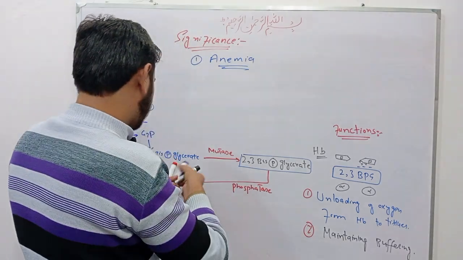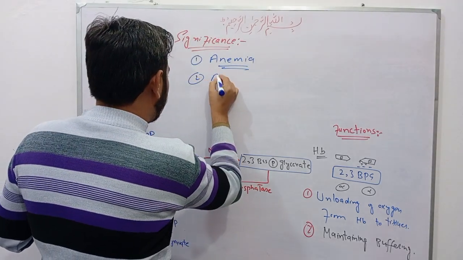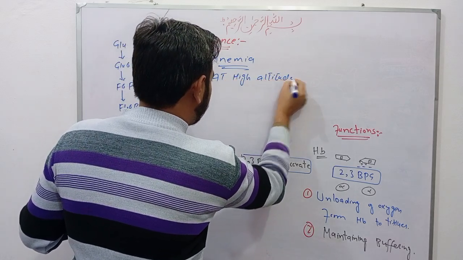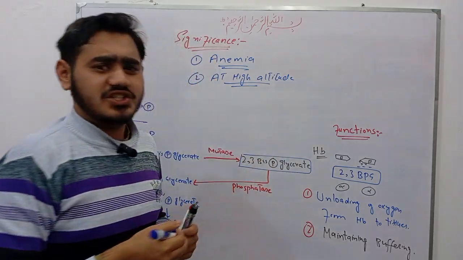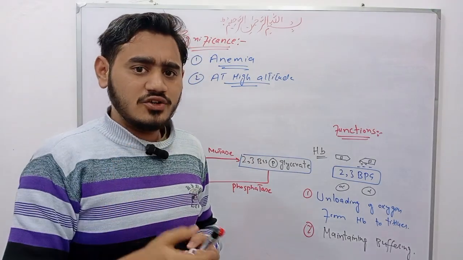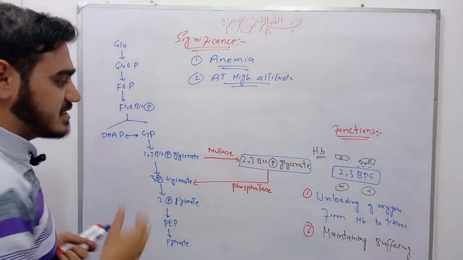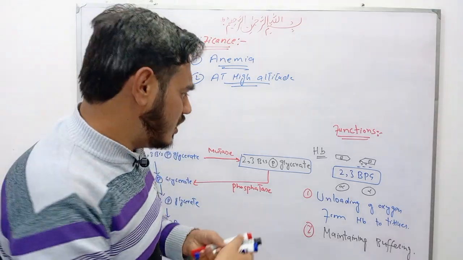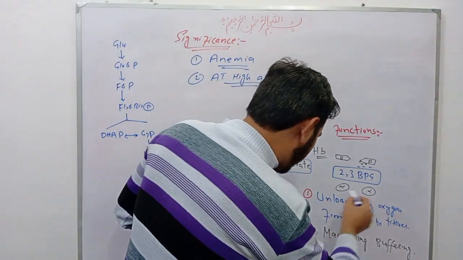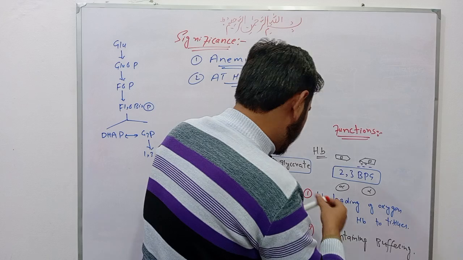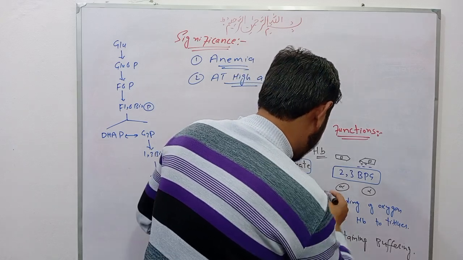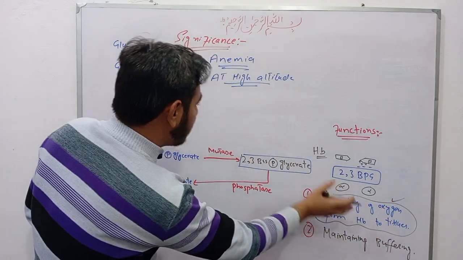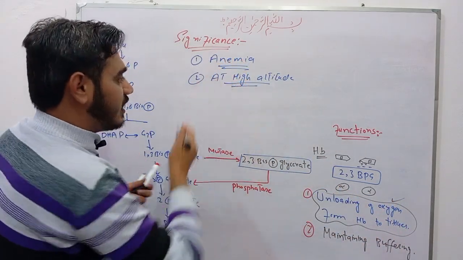Next one is high altitude. At high altitude, there is a decrease in the concentration of oxygen, and in that condition this pathway takes place, and it is responsible for unloading of oxygen from hemoglobin to tissues. Students, this unloading of oxygen from hemoglobin to tissues is a very important function in cases of anemia and high altitude.